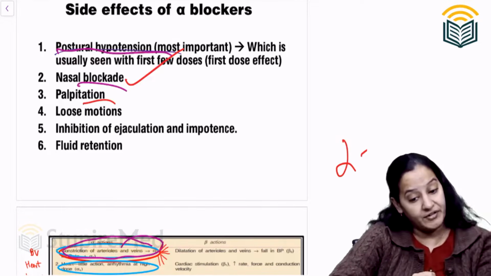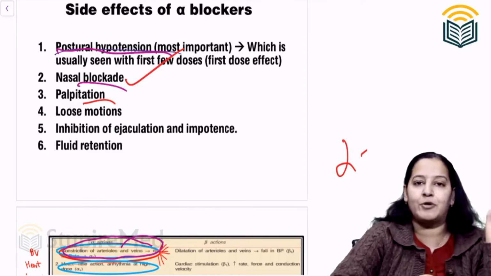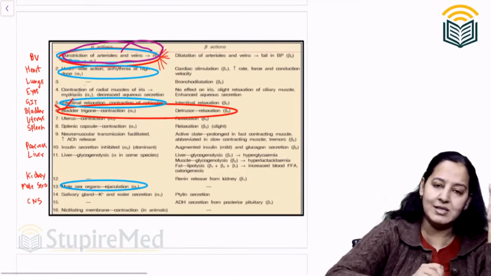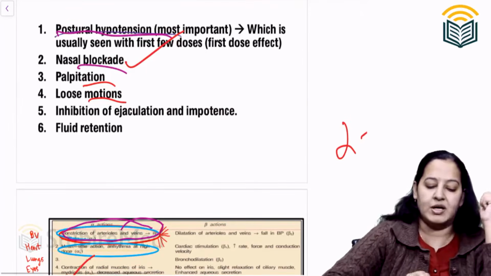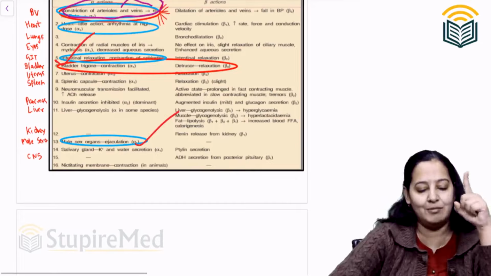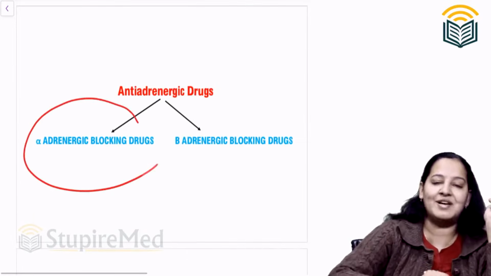Palpitation can be there due to reflex tachycardia, due to severe hypotension. Loose motions can be there. We have seen in the intestine it causes loose motion. Ejaculation impotency can be there. With blue I have marked the adverse effects. So we are done with the first chapter, alpha blocker.